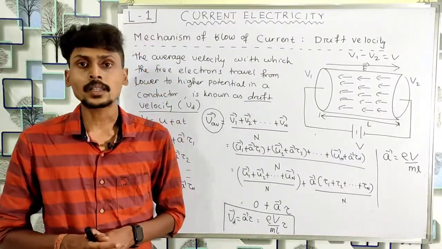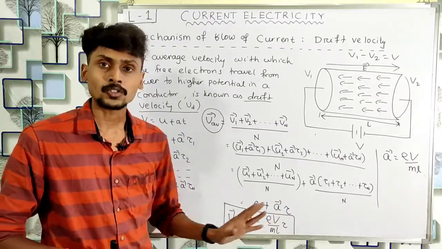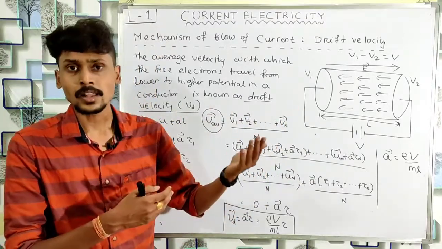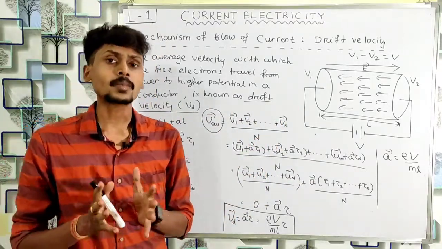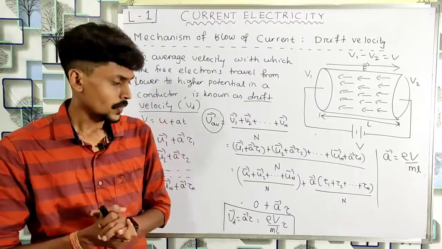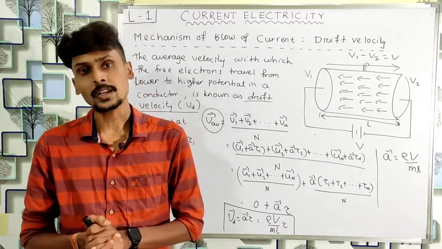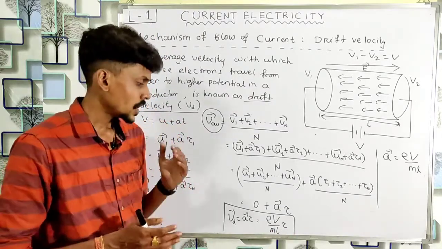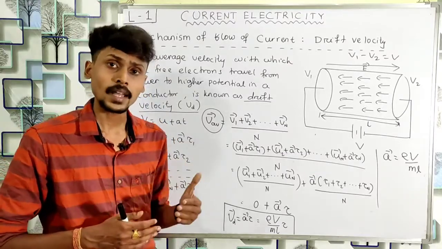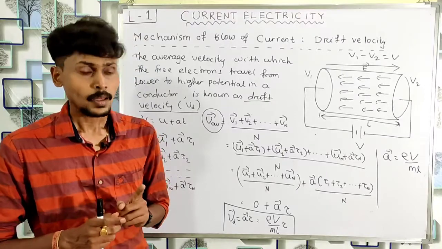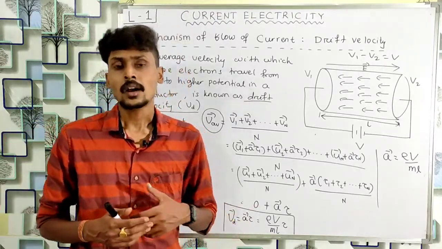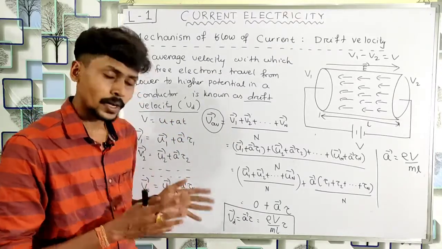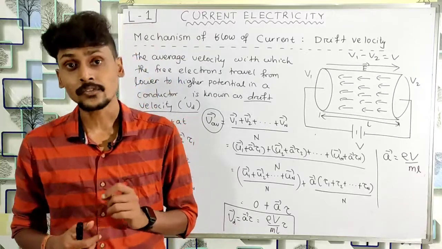So if we keep the temperature constant, then tau will be constant, because we will discuss in some next class, or maybe in lecture number 3, that the relaxation time tau depends on the temperature. So if I keep the temperature constant, then tau will be constant. So for a given conductor at a constant temperature, e, tau, m and L, everything is constant except V, because I can change the potential difference. I can increase or I can decrease the potential difference. So you can see that the drift velocity Vd is directly proportional to the potential difference V.